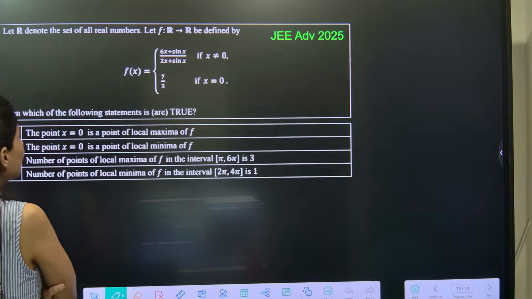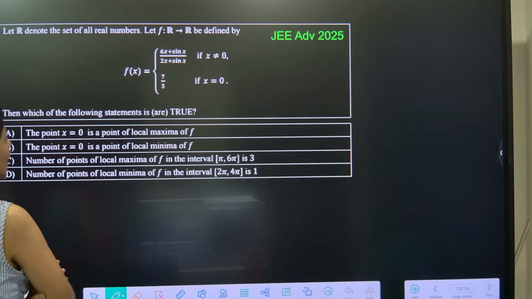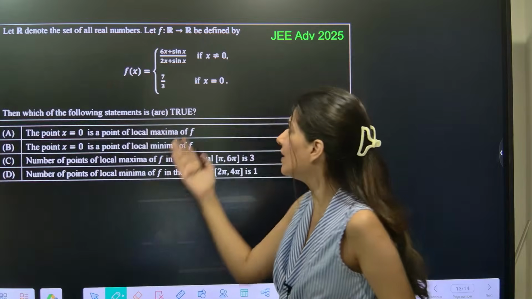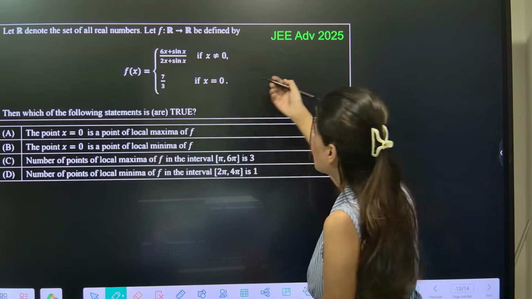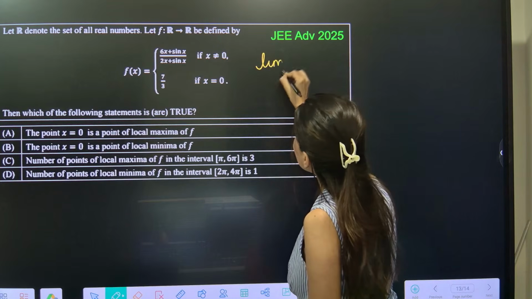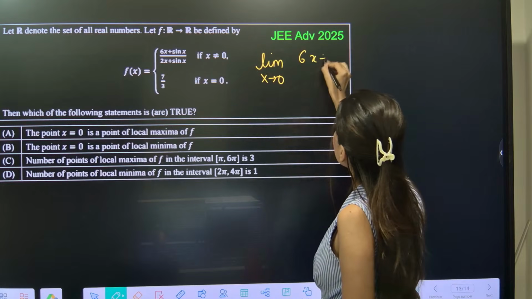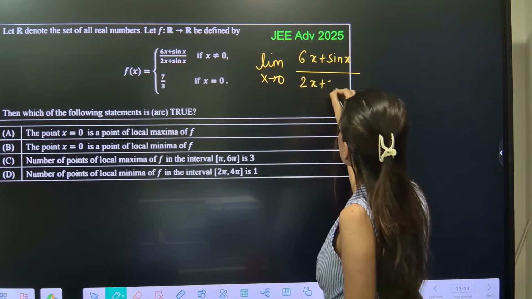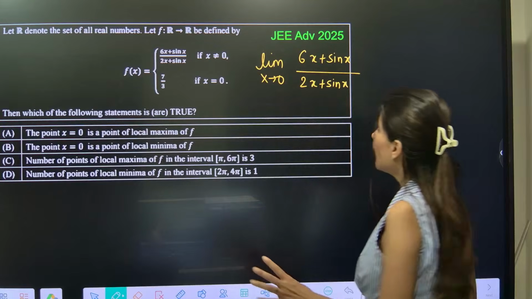First of all, what they are trying to do is R denote the set of all real numbers. Okay, so this is it. Now let me do one thing. Let me figure out whether this is continuous or not, or differentiable or not. So for that, what I need to do is limit x tend to 0, 6x plus sin x upon 2x plus sin x. Okay, 0 by 0 form, everybody, are you able to see it?